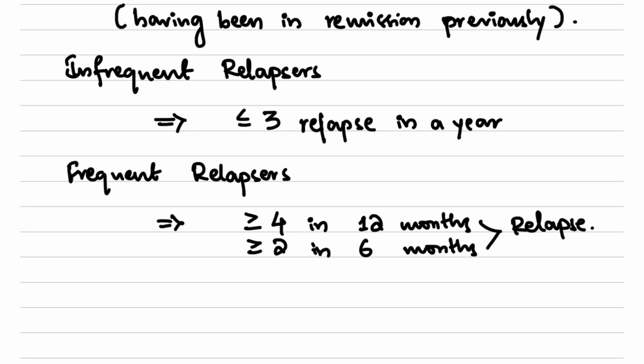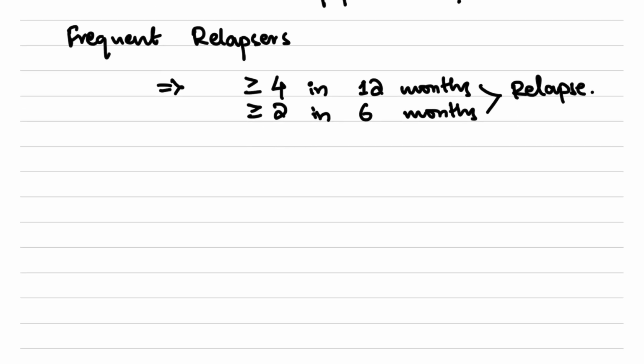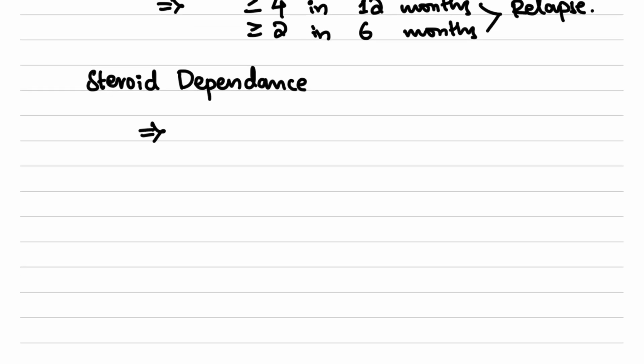Now let's look at the definitions of steroid dependence as well as steroid resistance. The first one is steroid dependence. What do we mean by steroid dependence? The child has steroid dependence when there are 2 consecutive relapses when on alternate day steroid, or within 14 days of its discontinuation.